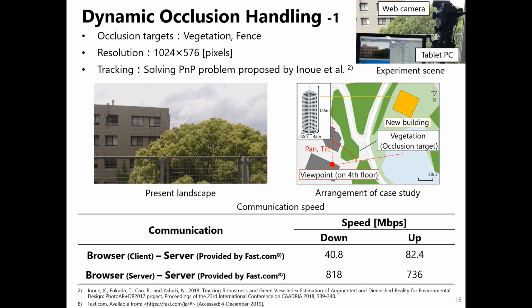This figure shows the setup of a new building and the camera's position and orientation. The viewpoint was set on the 4th floor of the buildings in Osaka University. Vegetation and fence were defined as occlusion target. The webcam was panned for 10 seconds, then tilted up for 10 seconds. Internet communication speed is shown in the table.